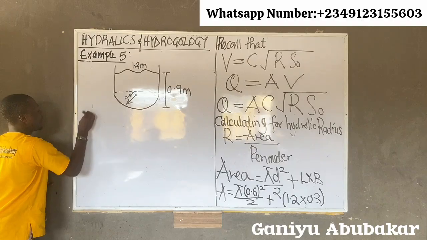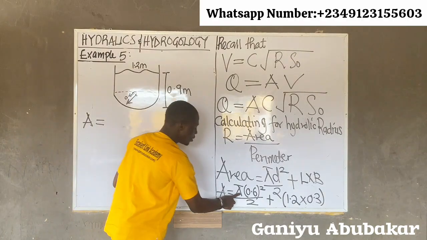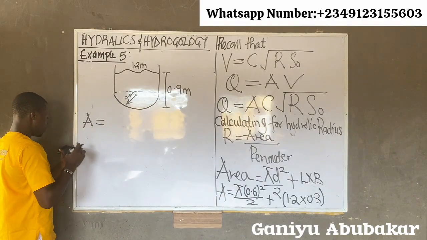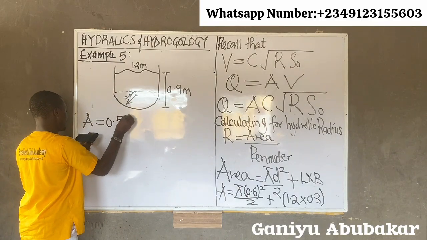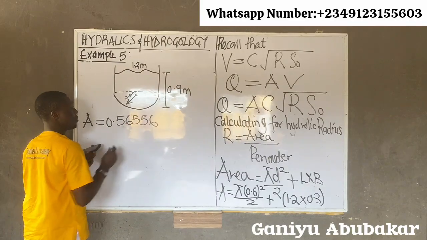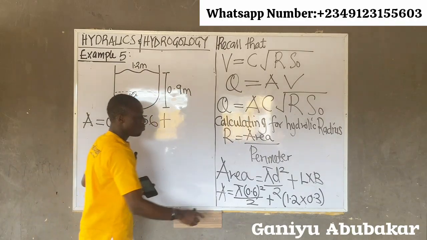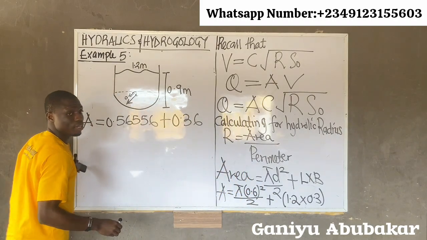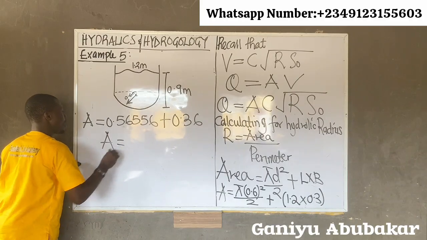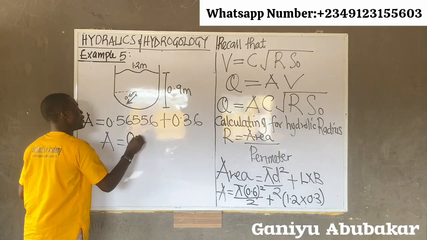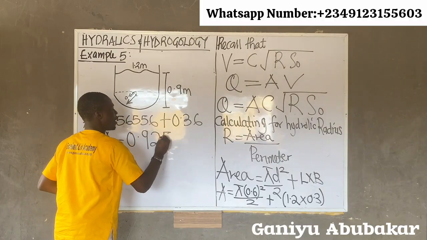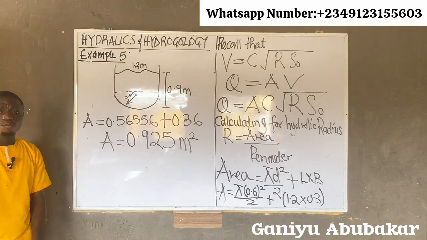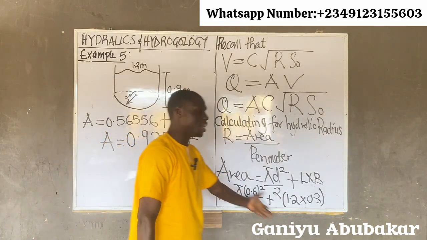Now let's get the area, please. Area is equal to 3.142 times 0.3 squared over 2, which is 0.56556. Plus, multiply what I have there: 1.2 times 0.3, that's 0.36. Am I correct? Please add this up. What's the area here? Add them up. Area gives you 0.925 meter square. Please confirm the answer. That's the area for this concept.